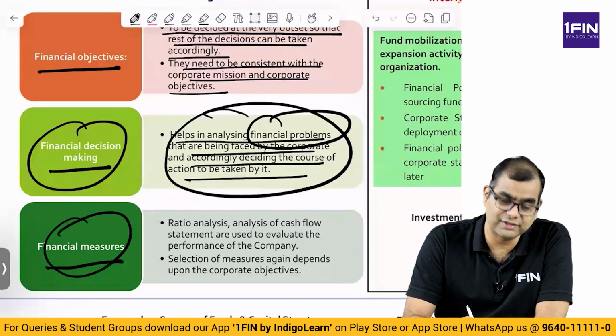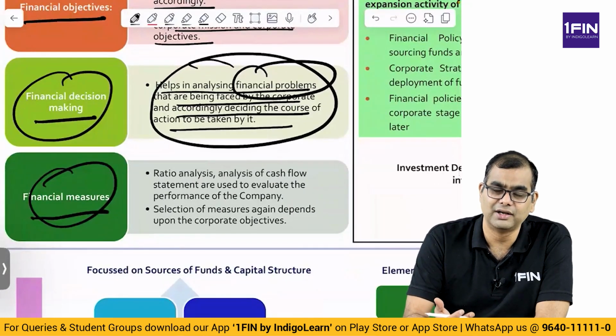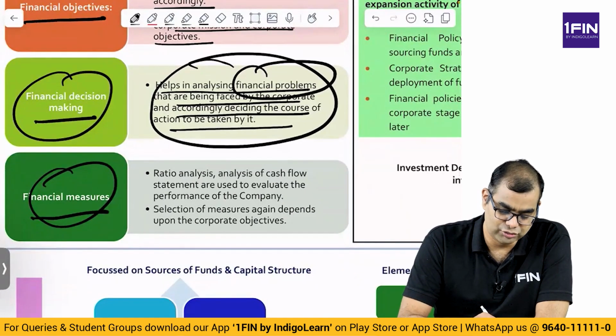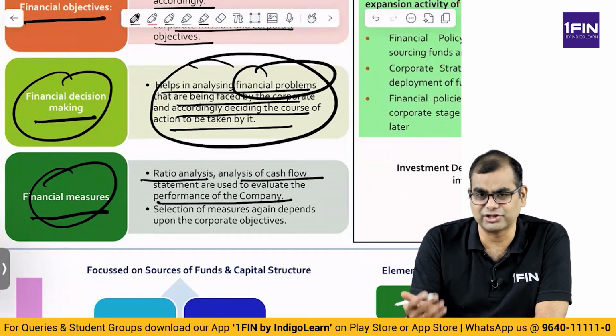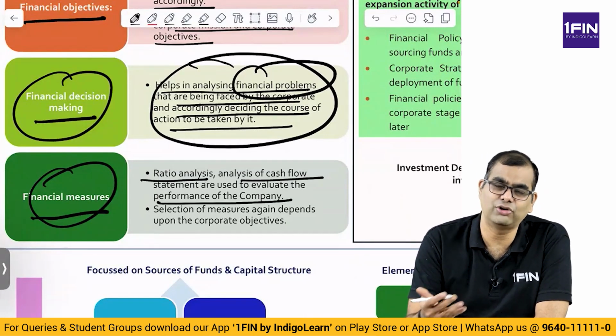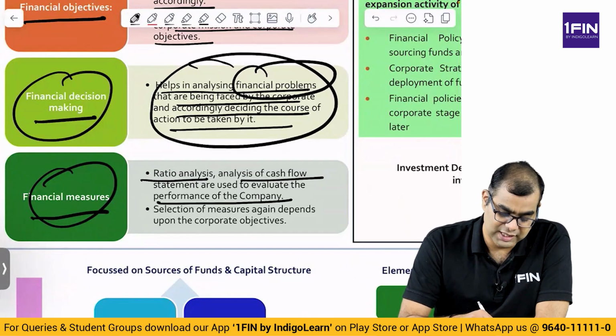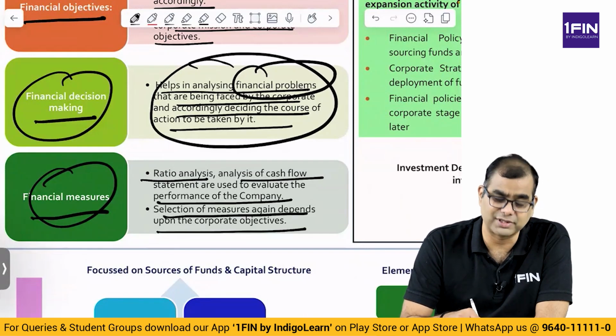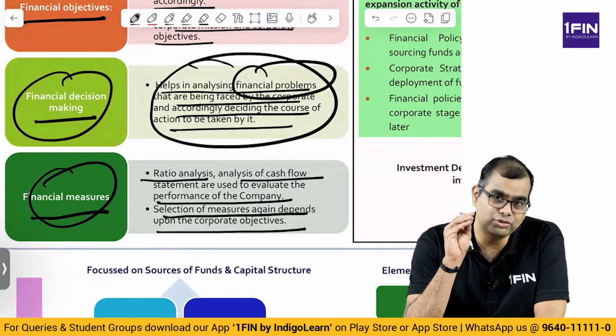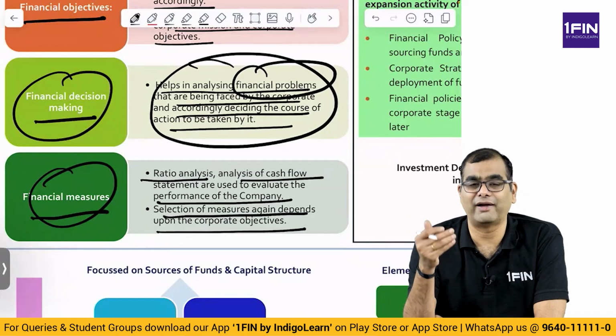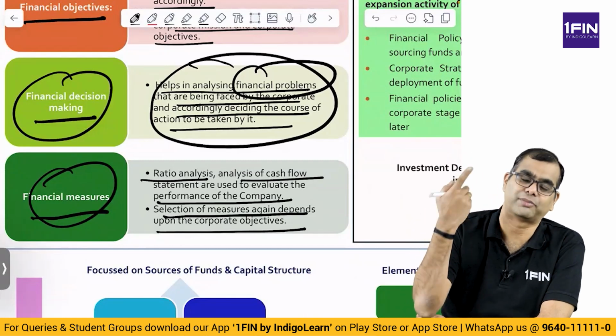And financial measures. What are the financial measures? How do you make these decisions? You use ratio analysis and cash flow analysis to evaluate the performance of a company. In addition, of course, to PAT and all of that, you also use a lot of these ratios and cash flows. Selection of measures again depends upon the corporate objective. So, the unique measures that you will use to evaluate your own performance depend on your corporate objectives.